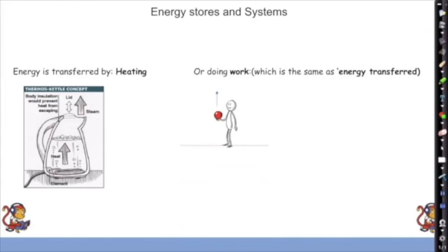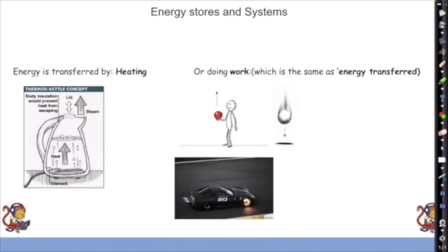So here are some examples of how we can do work to transfer energy. Well, when we throw a ball upwards, there is chemical energy inside his arm, and that chemical energy inside his arm will be transferred into the kinetic energy of the ball as he throws it upwards. As the ball starts to fall back down again, gravitational potential energy in the ball will be transferred into kinetic energy as it falls.